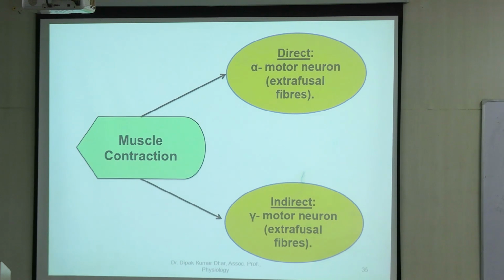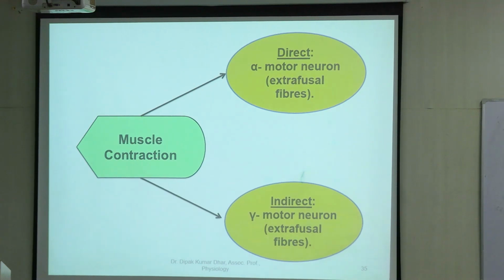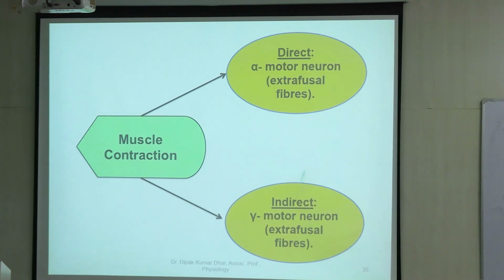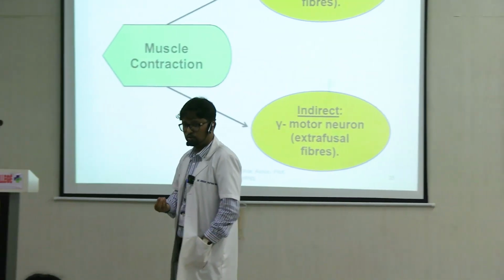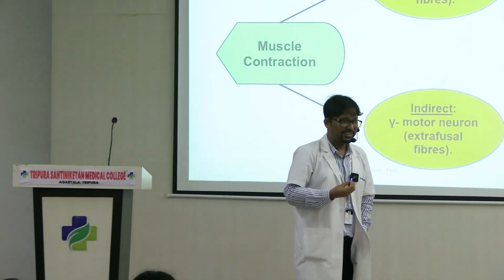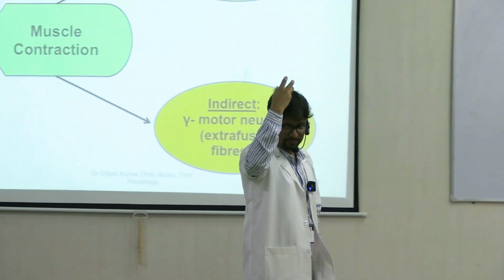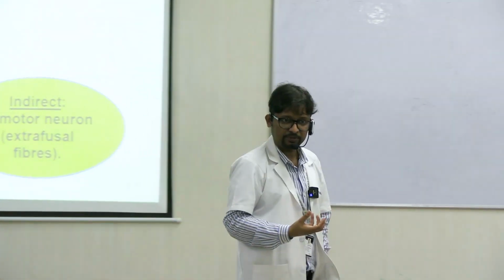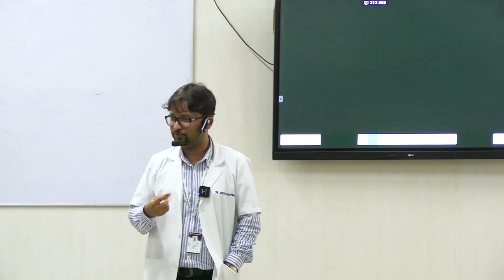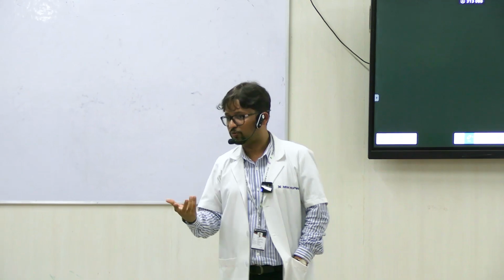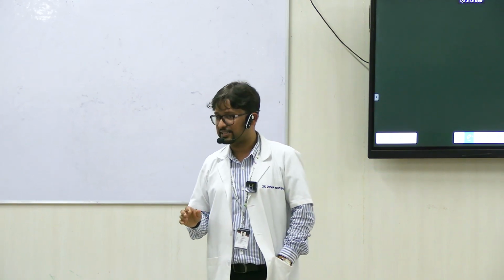वो कहाँ से activate होंगे? From the descending tracts of the spinal cord directly by command. Indirect is if gamma motor neuron discharge increases somehow. अगर suppose there is ऐसा कोई descending tract from the brain or from the brain stem which is terminating on the gamma motor neurons, fine. So gamma motor neuron activity is increased by the brain or the brain stem descending tracts. अगर ऐसा कोई tract what will happen? If gamma motor neuron discharge increases, stretch reflex will become hyperactive. So this is also one form of contraction of muscle, but this is indirect.